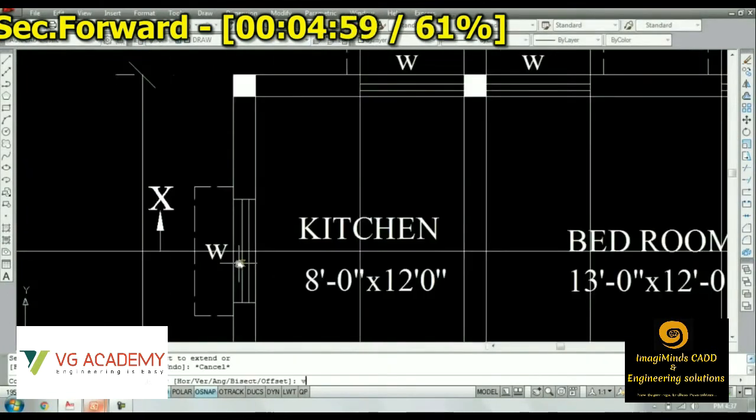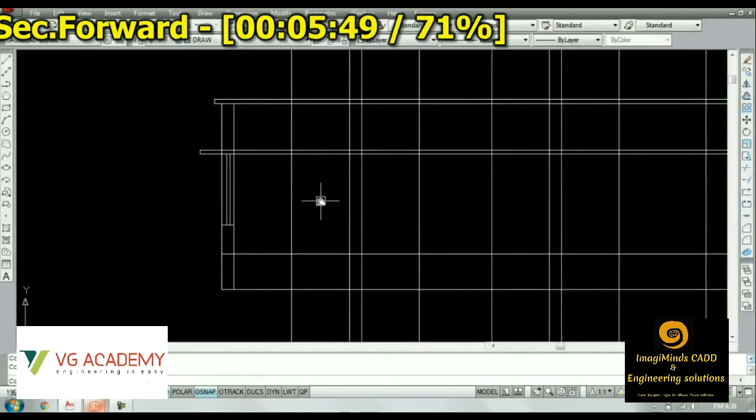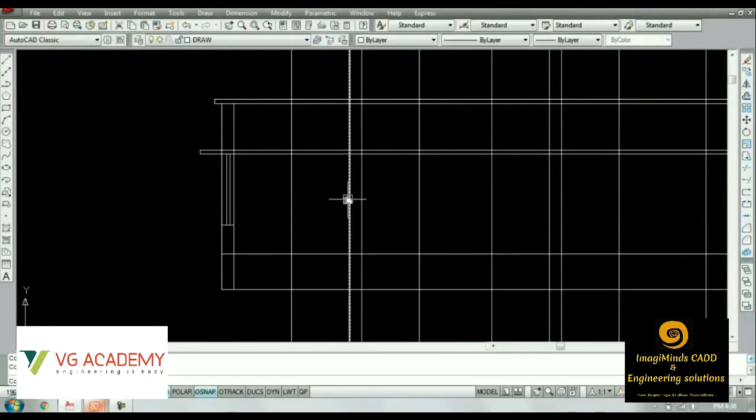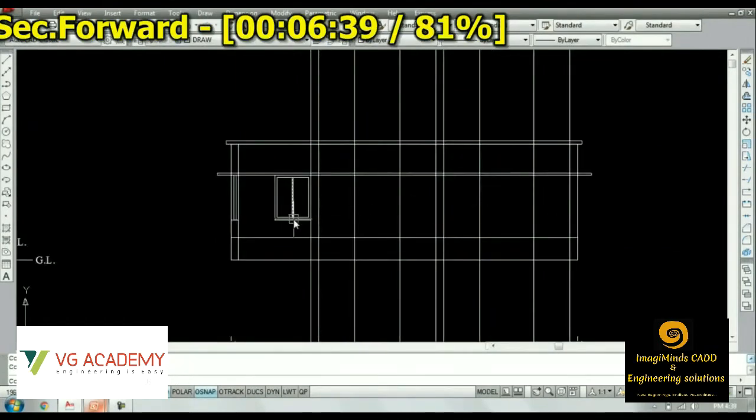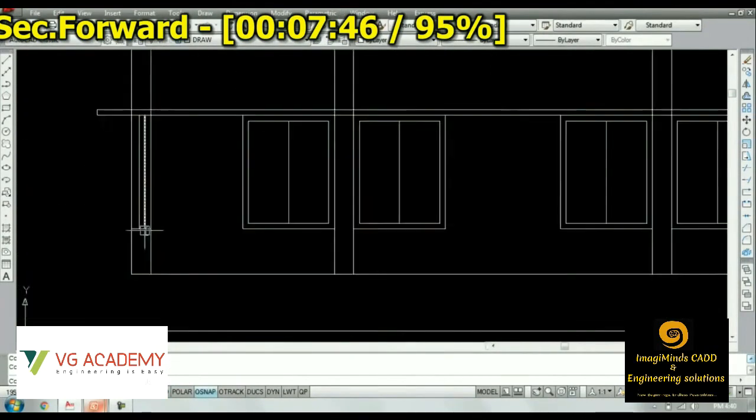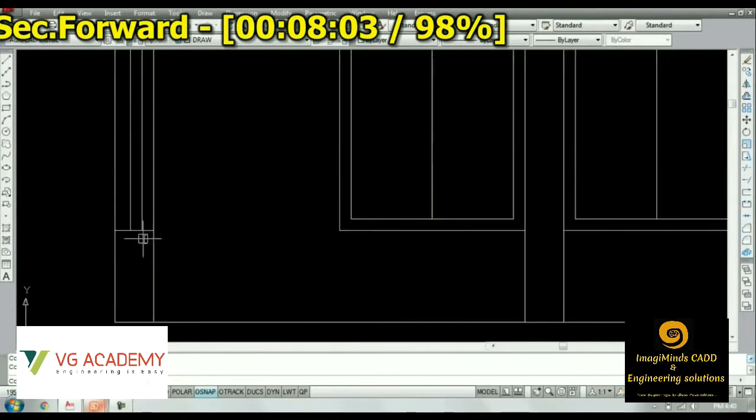Then we'll be placing the windows. Here we could see we have a section of a window within the section of the wall. Then we'll be placing these full windows one by one. So this is the sectional elevation.